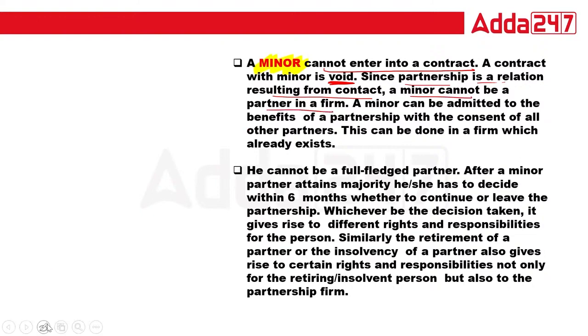But there is a very important point: a minor can be admitted to the benefits of the partnership with the consent of all other partners. And this can be done in a firm which already exists.